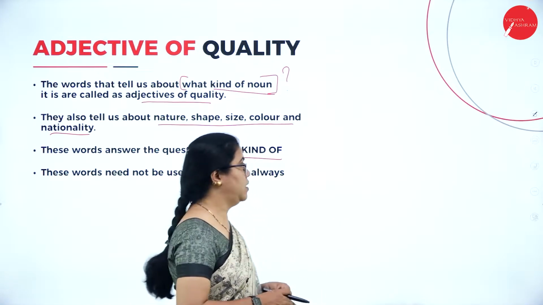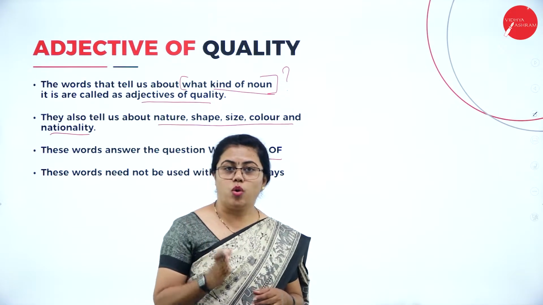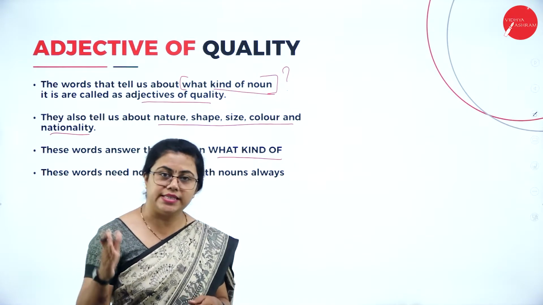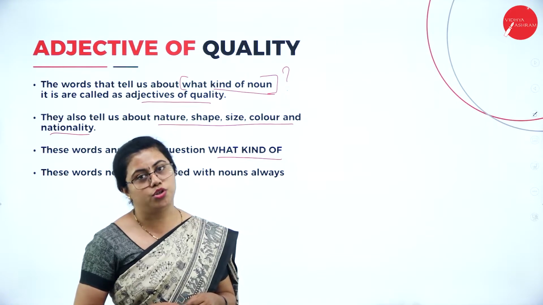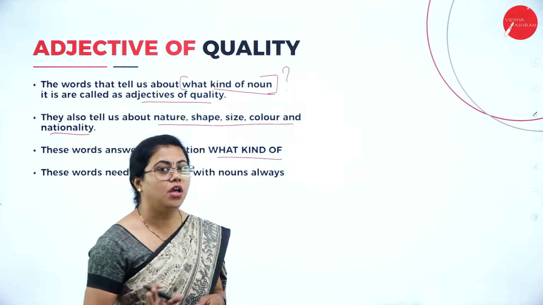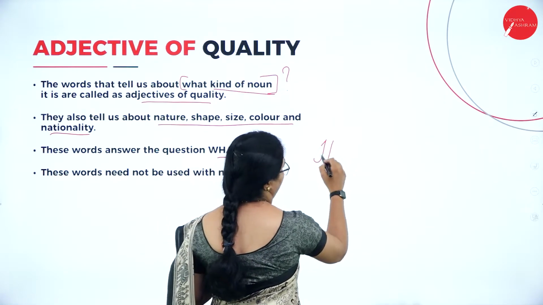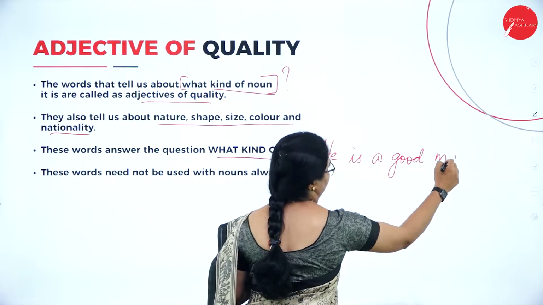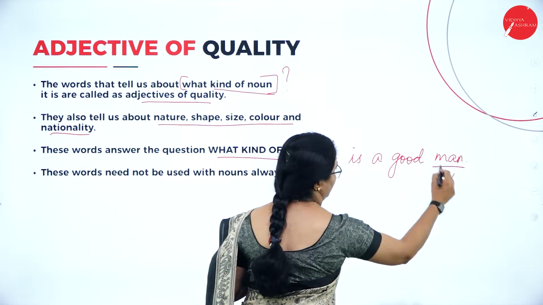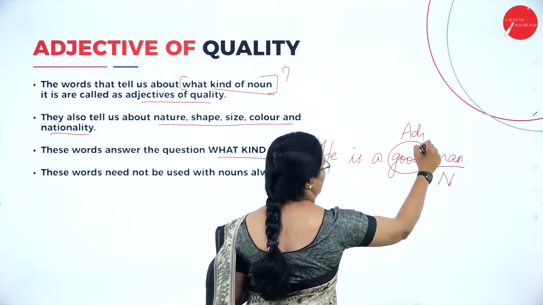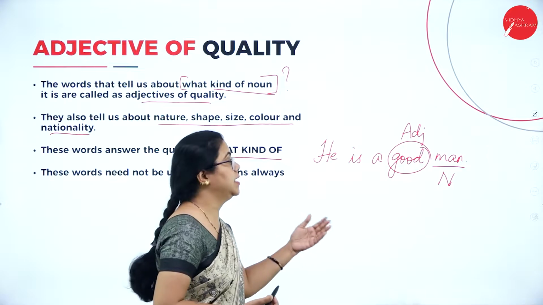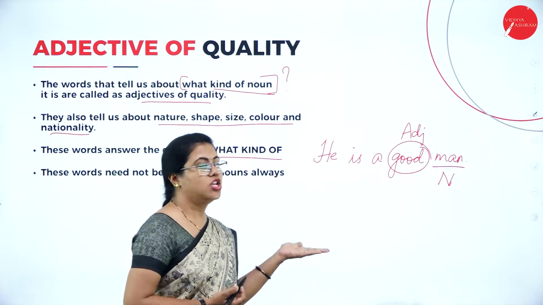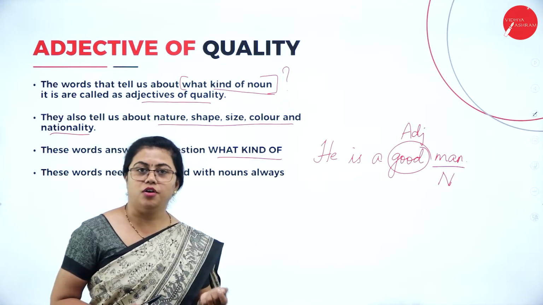Let me give you an example for that. I am giving you two examples. One sentence wherein the adjective is used along with the noun, and the same adjective can be used without the noun also. And this adjective is an adjective of quality. So let me just tell you, he is a good man. Man is a noun here, good is an adjective here. What kind of man is he? He is a good man. So good is describing the word man, and what kind of is the question it is answering. So good comes under adjective of quality.